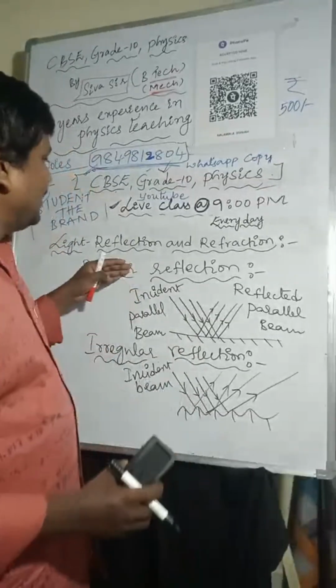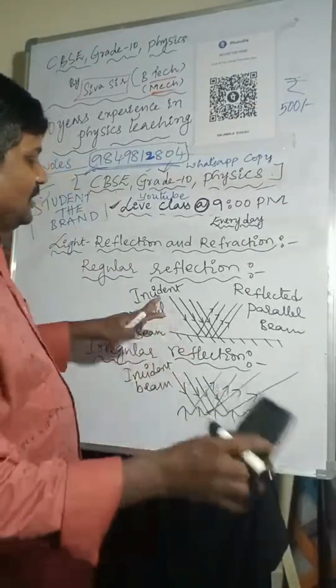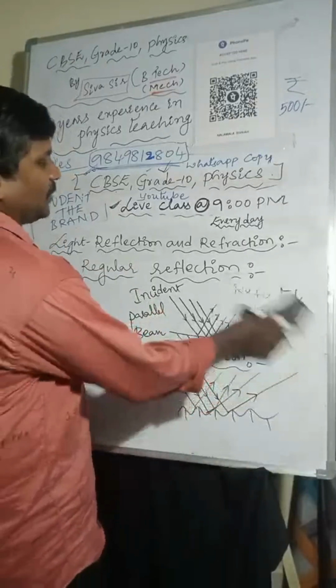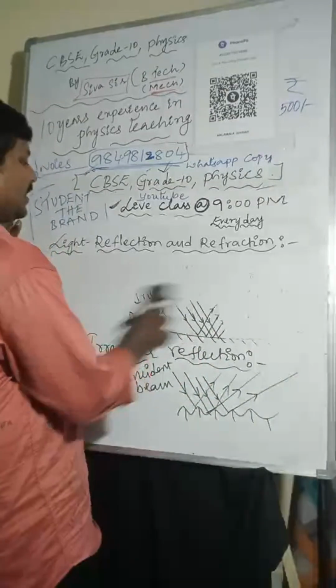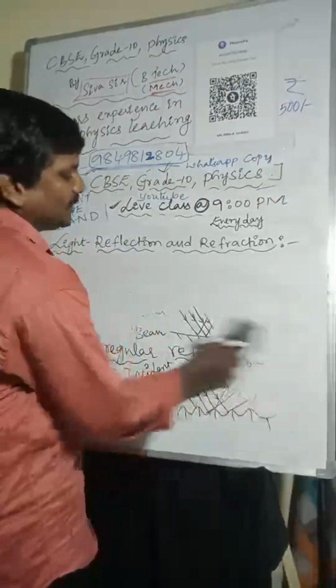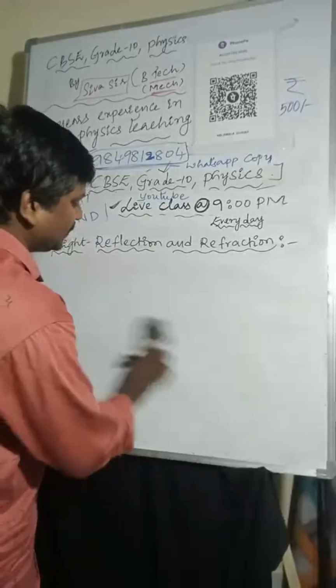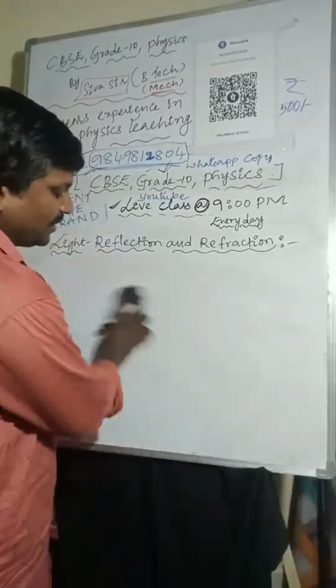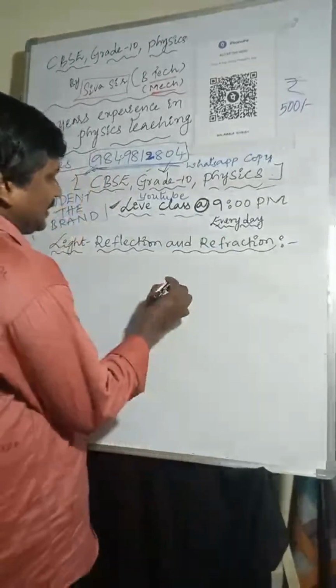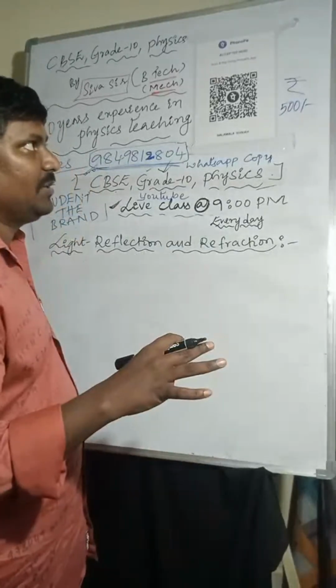So that's regular reflection and irregular reflection, and that's completed. The next topic is about image and object. I'm going with image and object, now that regular reflection and irregular reflection are completed.